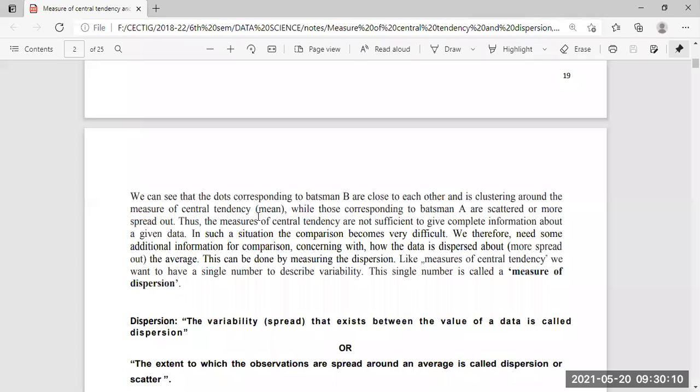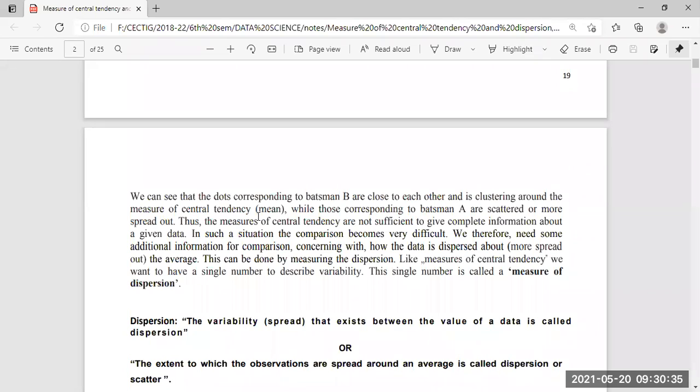So how does it go? We are dispersing the data, scattering the data, spreading out the data in more numbers in a plotting way, without looking into the central tendency.